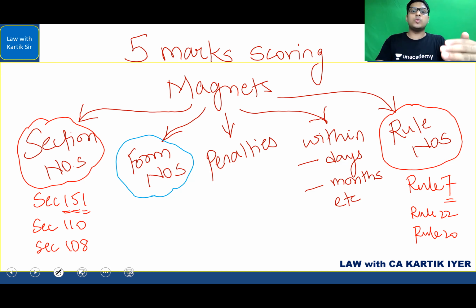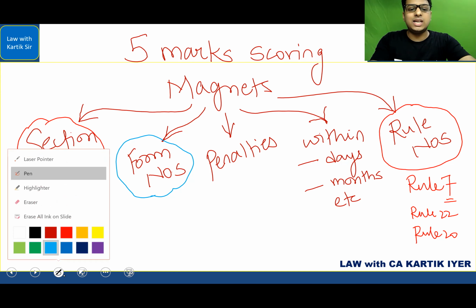Because when he's correcting, he should be very happy to see your paper, because you have underlined all these keywords. I'll tell you about the presentation part, wait for that. But he has underlined those areas. He has marked the right keywords. He has underlined the section numbers, form numbers. So the examiner is wowed by your presentation, wowed by the way you have written the paper. And that is the impact of a 75 plus marks paper. Okay, so you need to ensure that this is done properly.